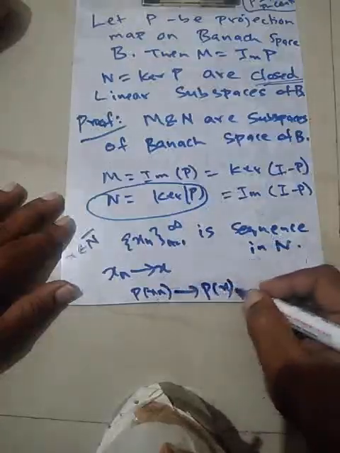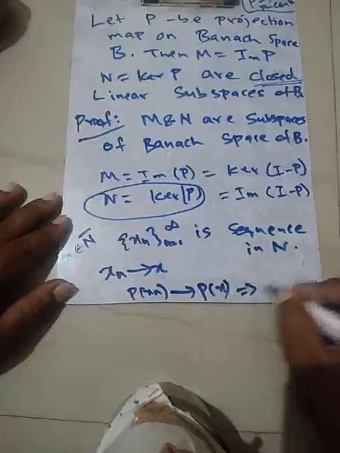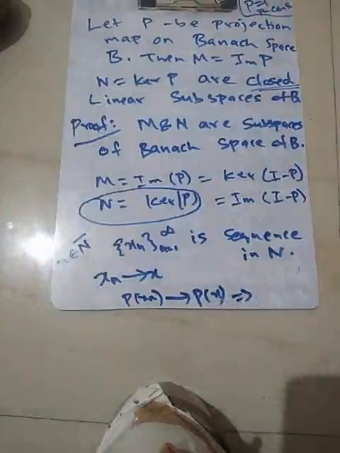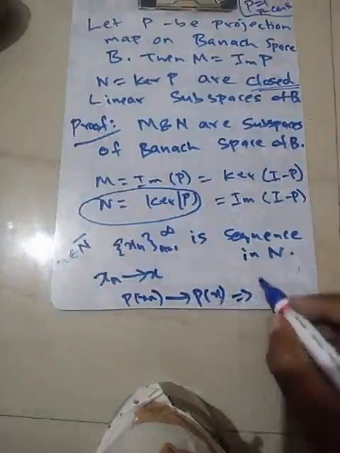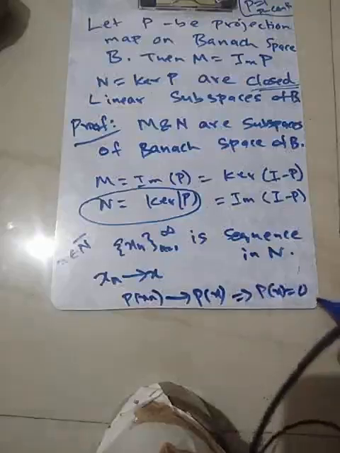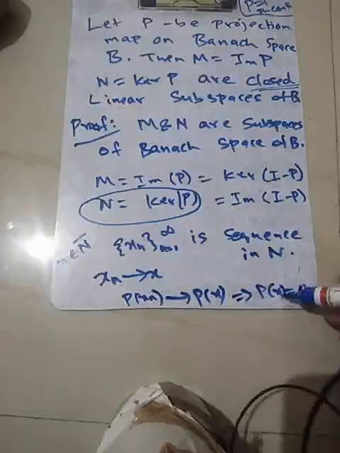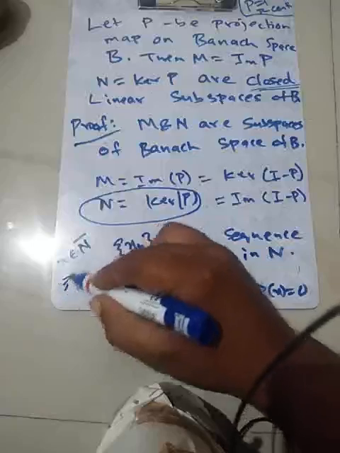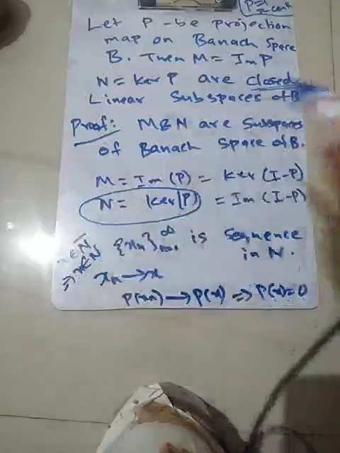So 0, 0, 0 converges to P of x. Since a metric space is Hausdorff, the limit is unique. So P of x is equal to 0. If P of x is equal to 0, that means x belongs to the kernel of P. So if x is in N bar, then x belongs to N.